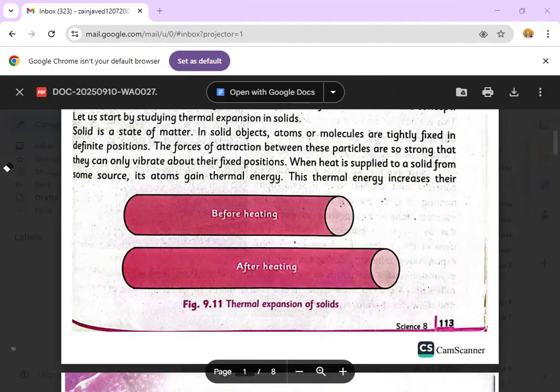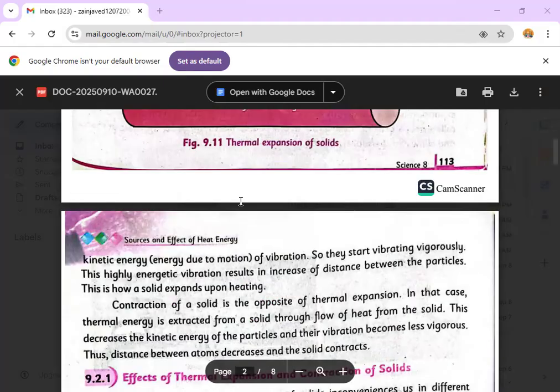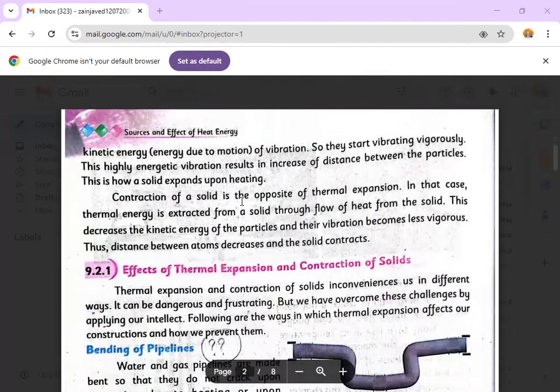Okay, students, coming back to the topic. The kinetic energy of the vibration increases, so the vibration occurs vigorously. Vigorously means, students, very fast with a high force. Whenever you are rubbing two bricks or two surfaces against each other very fast or very harshly, the term used for this is vigorously. So after the provision of heat, the solid particles vibrate vigorously.